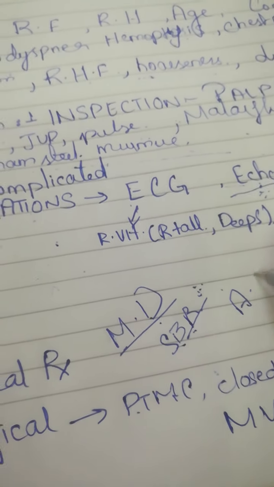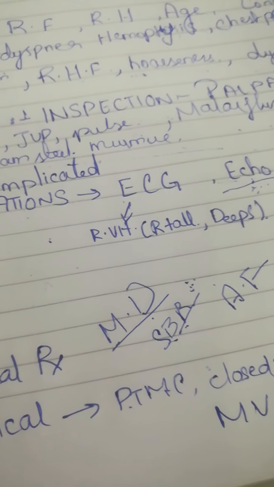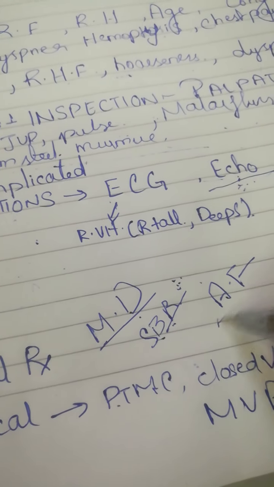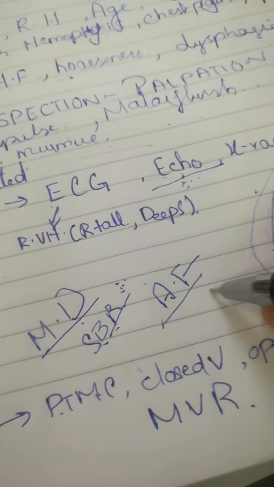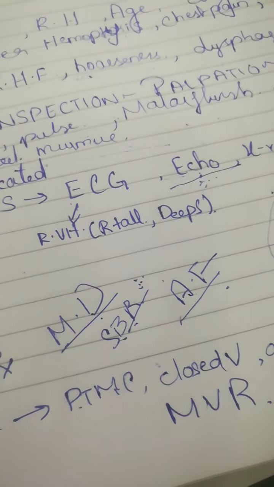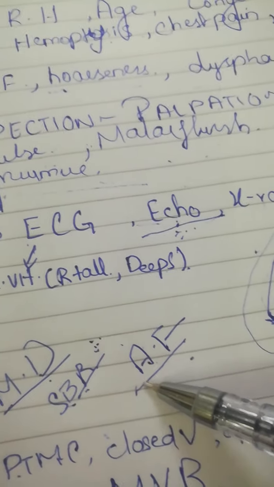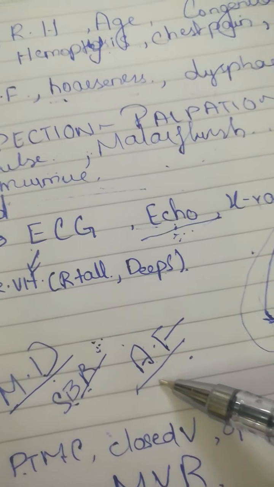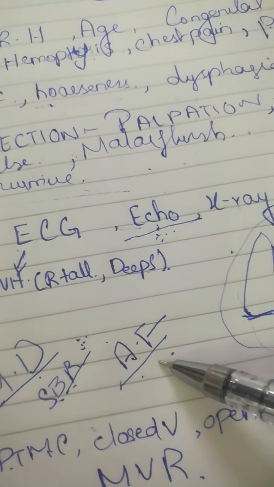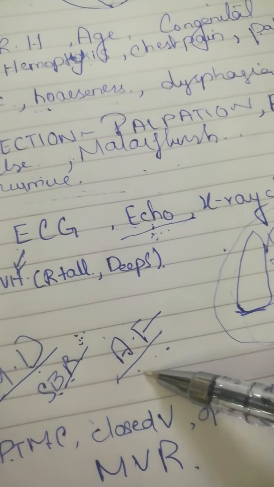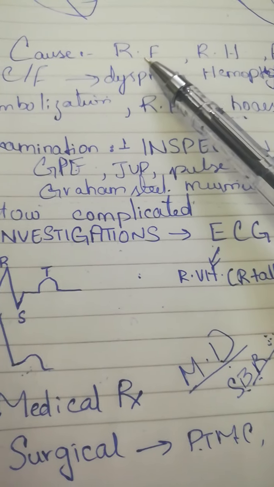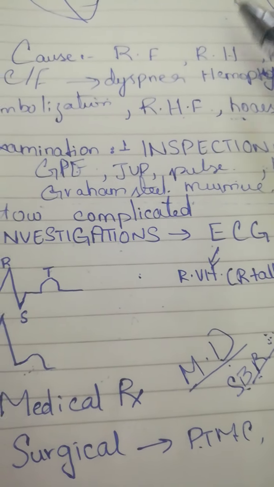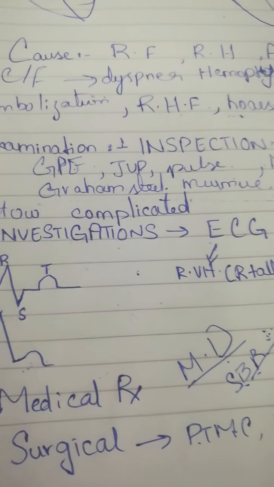Atrial fibrillation. If the patient has developed atrial fibrillation, then what will we do? First, we will have to control the heart rate by giving beta blockers, calcium channel blockers, or digoxin. Then we will have to do cardioversion. Before doing cardioversion, we will have to give the patient warfarin or heparin. And also in medical treatment we give prophylaxis against rheumatic fever, which is very important, because if you don't give prophylaxis, there is a highly increased chance that the patient will develop rheumatic fever again.